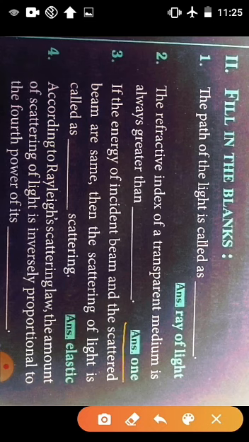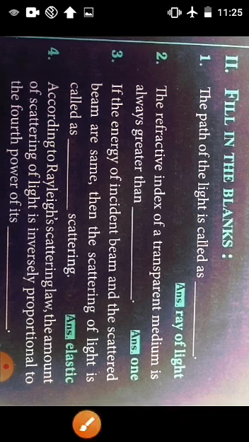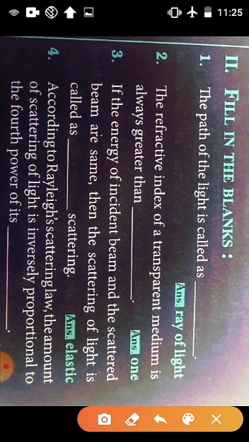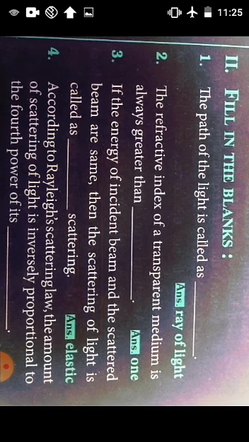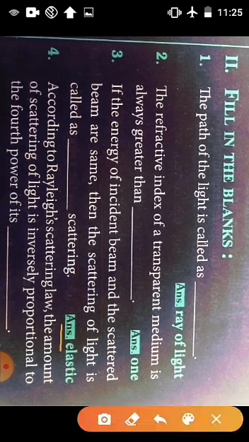Okay. Then third question, if the energy of incident beam and scattered beam are same, then the scattering of light is called as dash scattering. If the energy of incident beam of light and scattered beam of light are the same, that type of scattering is called as dash. Yes, very good. The answer is elastic scattering.